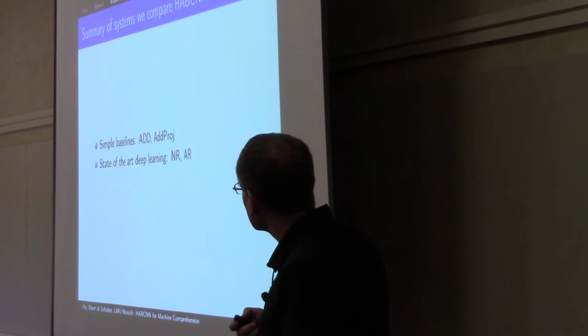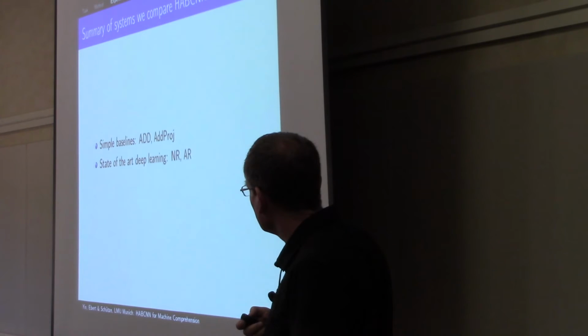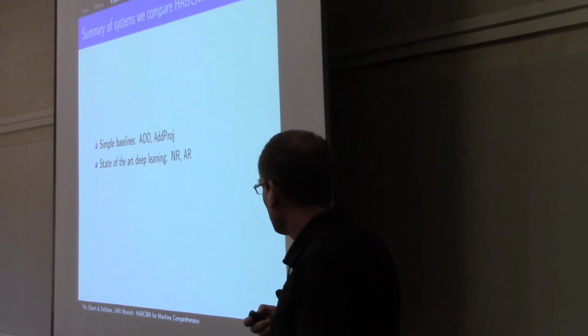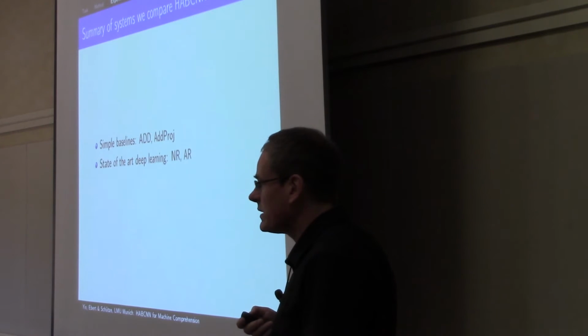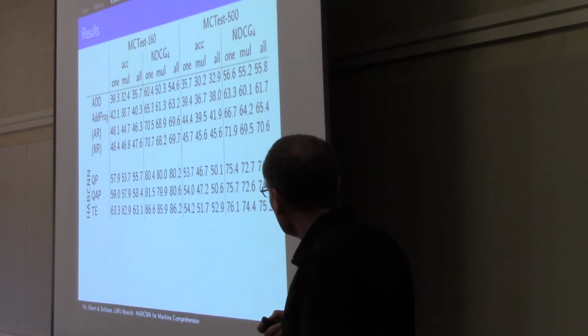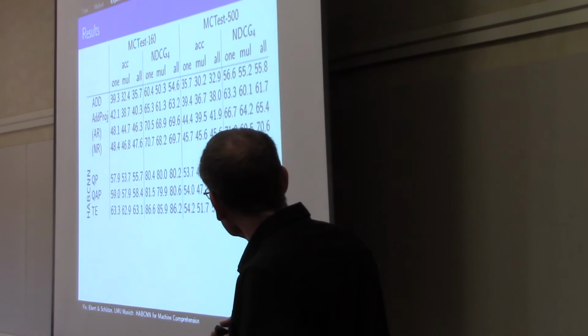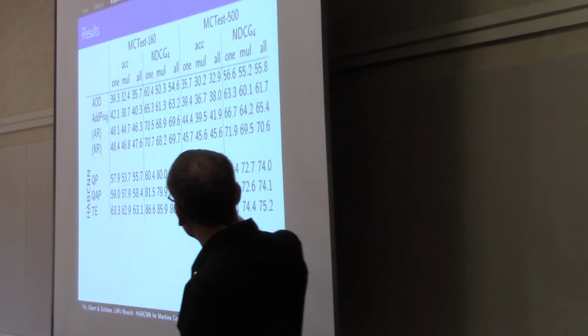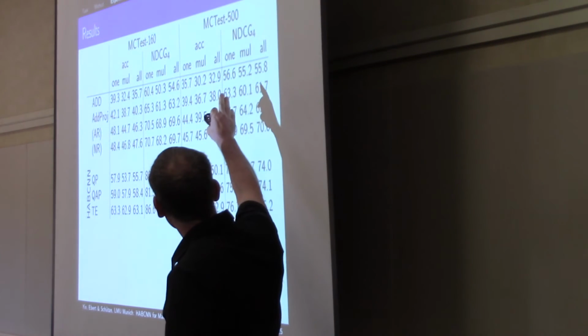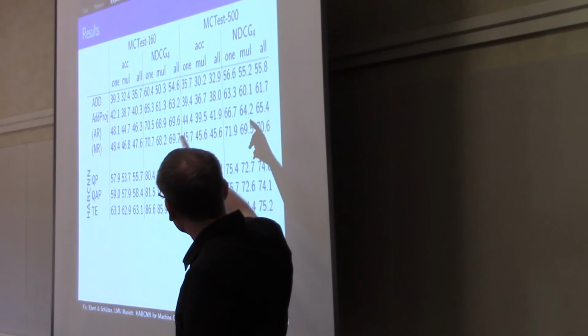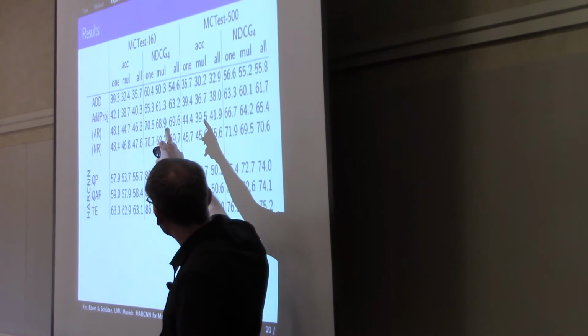So, summary of systems: we compare our work to simple baselines, add and add proj, and state-of-the-art deep learning, the Neural Reasoner and the attention reader. Here are the results. What you see here are results on MC test 160 and on MC test 500. Metrics are accuracy and NDCG.